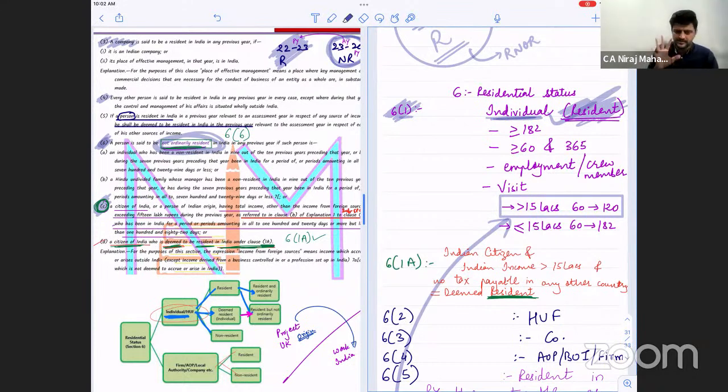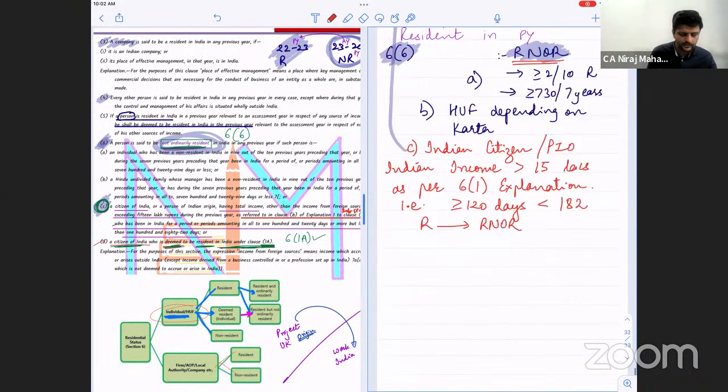Clear? So what is 6.6 simply saying? This person who is earning more than 15 lakh rupees in the current year, who is in India for at least 120 days but less than 182 days, will be understood as what? Not just resident, but also RNOR. Clear or no? Another clause is there, clause D. Check now.